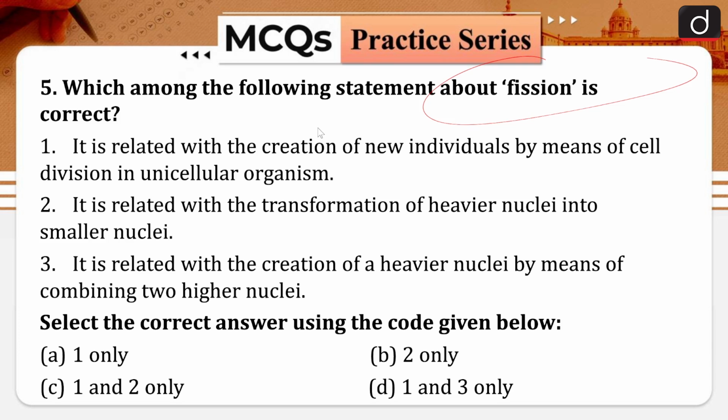1. It is related with the creation of new individuals by means of cell divisions in unicellular organisms. 2. It is related with the transformation of heavier nuclei into smaller nuclei. 3. It is related with the creation of heavier nuclei by means of combining two higher nuclei. Select the correct answer using the code given below: 1 only, 2 only, 1 and 2, and 1 and 3 only.